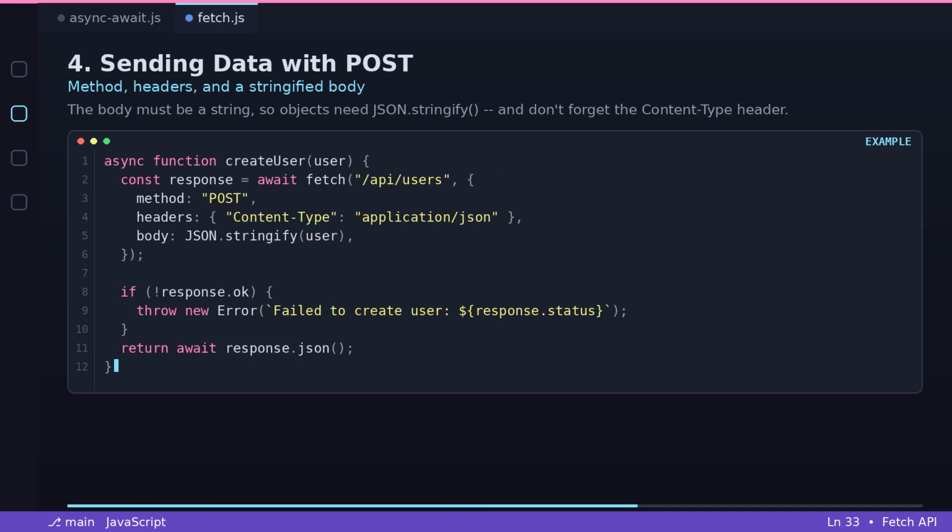4. Sending data with POST. To send data, you specify the method, headers, and the body. And the body must be a string, so objects need JSON.stringify.